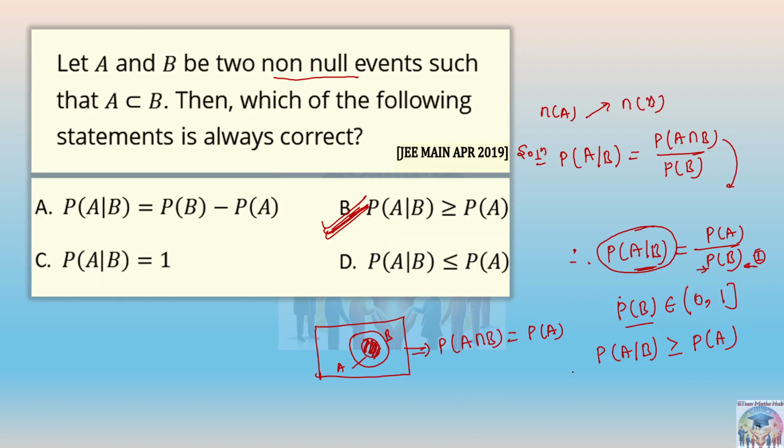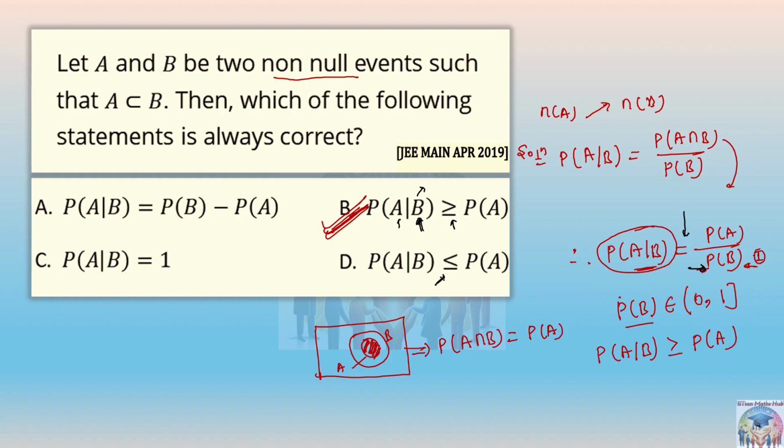P of B less than P of A? Yeah, because in here B has already occurred. So B has already occurred, A is what we are finding out, and it is also given that B is acting as a superset. So the maximum value of the probability of B can be 1. So it is equal to P(A). So instead of that we can just write probability greater than or equal to P(A),